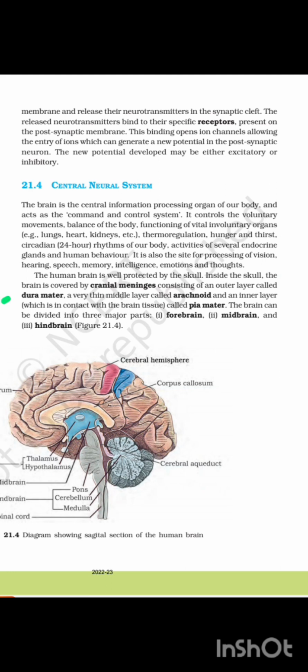Inside the skull, the brain is covered by cranial meninges consisting of an outer layer called the dura mater, a very thin middle layer called arachnoid, and an inner layer which is in contact with the brain tissue called pia mater. The brain can be divided into three major parts: first forebrain, second midbrain and third hindbrain. Figure 21.4: diagrammatic sagittal section of the human brain.